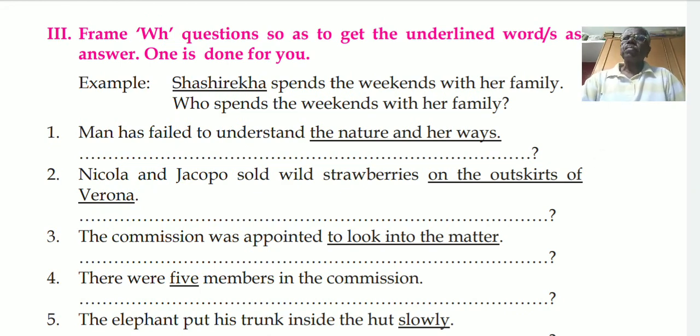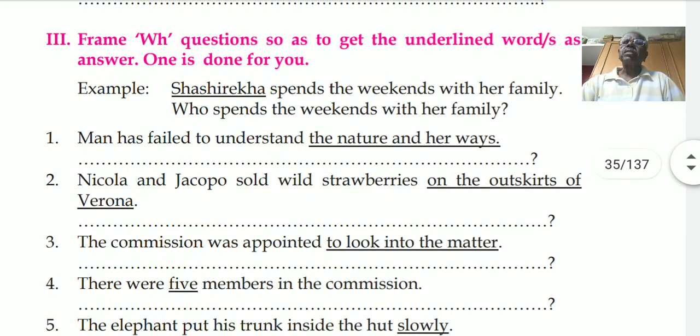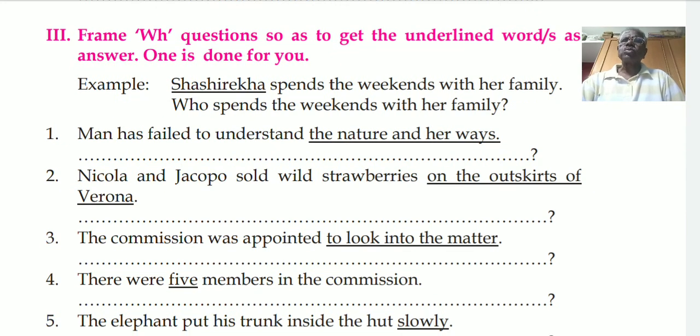Next, what. What is used for things. It's not used for persons, only things. For example, I like mangoes. Underline mangoes. The question will be, what do you like? Next is which. Which can be used for persons as well as things. Okay. Ravi is the best student.